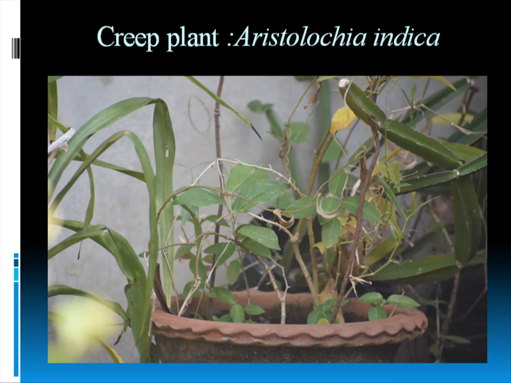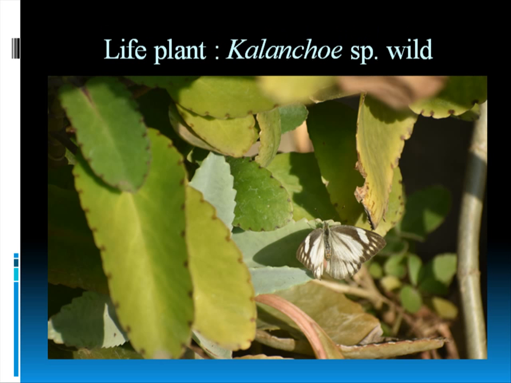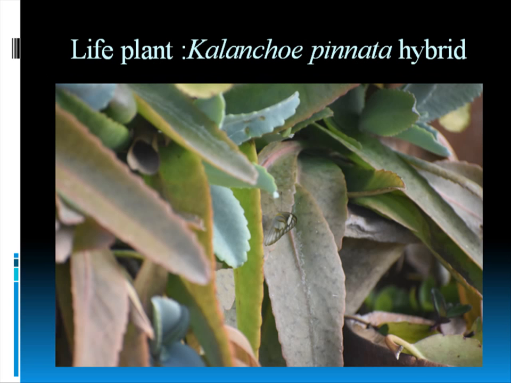Now we have the creeper plant, Aristolochia indica or Satamuli. I am telling you that this is very important for the life of the southern birdwing and common birdwing. Then for the third slide, we have the life plant, Kalanchoe pinnata. This is the wild species, and we can again see a butterfly resting here, right? It is not only a butterfly larval host plant, it is also a plant on which a butterfly can forage. I will come to that later. Then the life plant Kalanchoe pinnata, the hybrid variety. And you can see that there is another butterfly sitting over there.